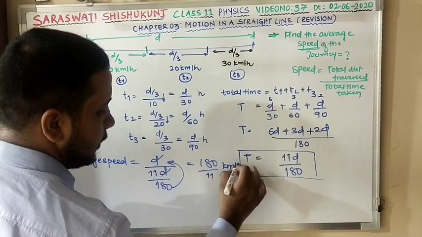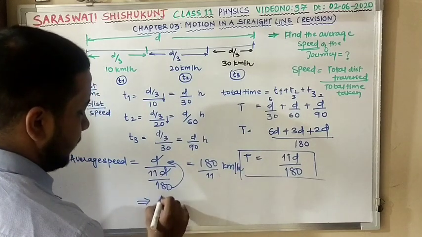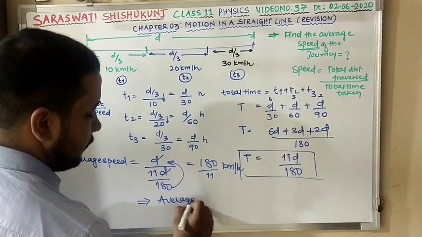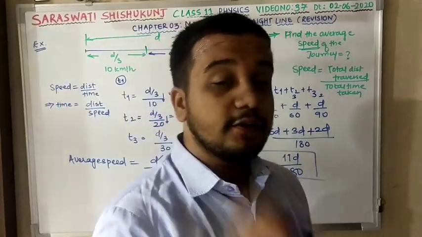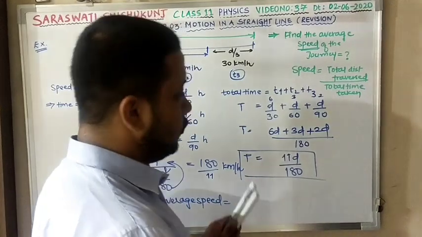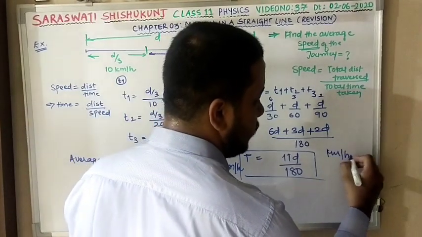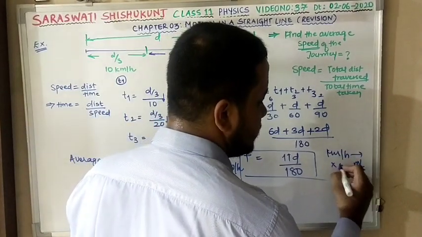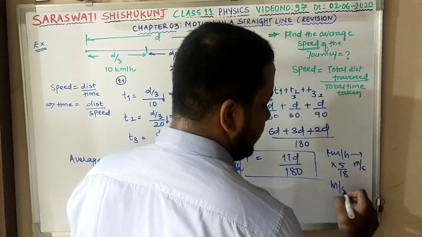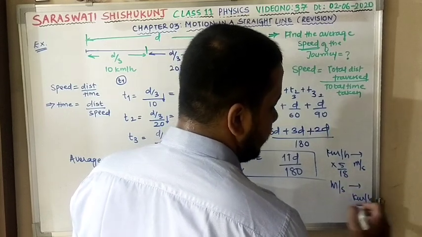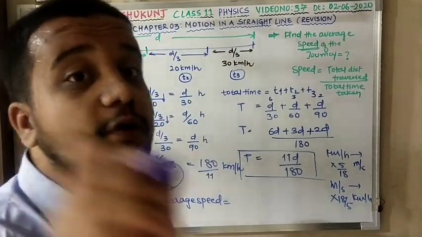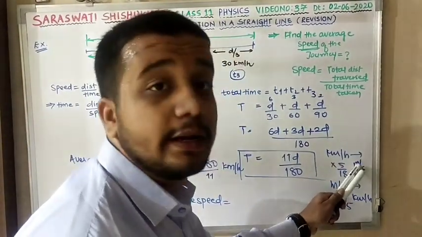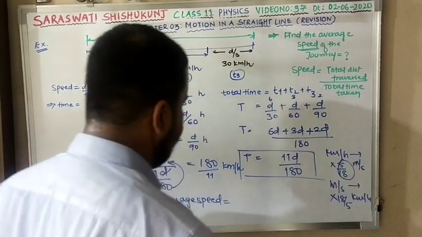The unit will be km/h. If somebody asks in meter per second, what will you do? I have already given the shortcut convention that if you want to move from km/h to meter per second, multiply by 5 by 18. And for meter per second to km/h, you have to multiply by 18 by 5. But here we want to convert from kilometer per hour to meter per second. So we will multiply by 5 by 18.